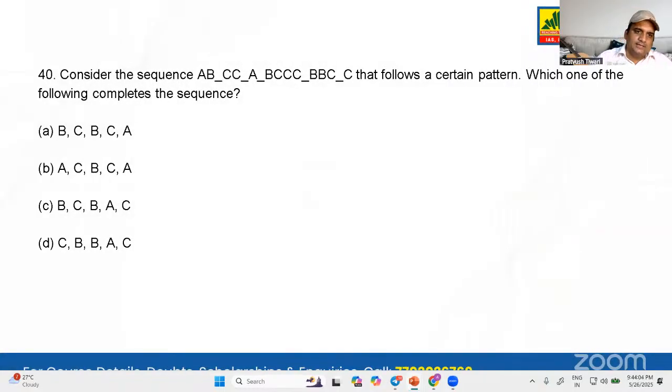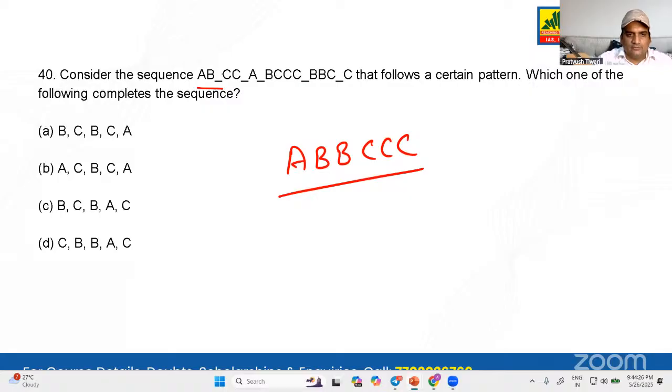Let's see the next question. Guys, in this sort of question, you just have to see what sort of pattern it is creating. Yesterday it was solved live by Dinesh sir and also Chaman sir together. So if you see, it is making A, B, B, C, C, C. In groups of 6, you have to divide. When you divide all of these in 6, 6, this is what you want to get: A, B, B, C, C, C. So A, B, here what you want? You want here B. And then again C, C, you will again want here C. Then this 6 will be completed. Again, next it is starting A, B, B, C, C, C.